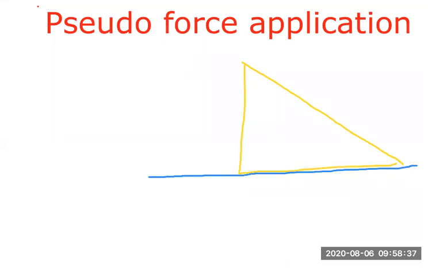Now, at the bottom it is smooth. There is no friction. Saying smooth means no friction. A block is located on the inclined plane. Now, when the block is located on the inclined plane, the weight always acts downward.